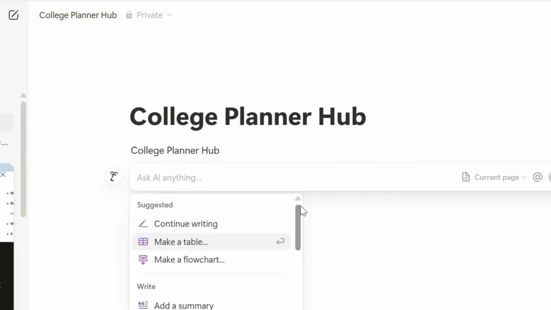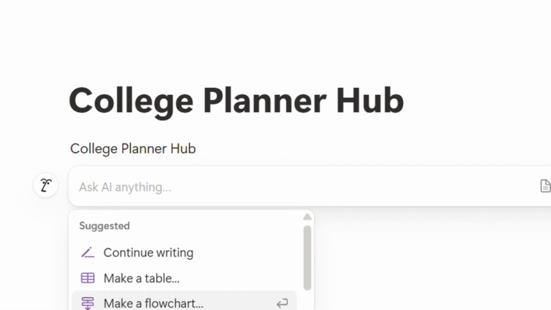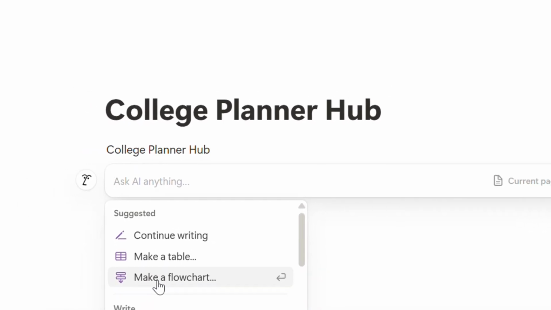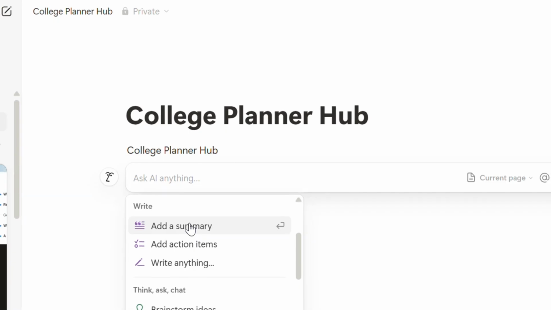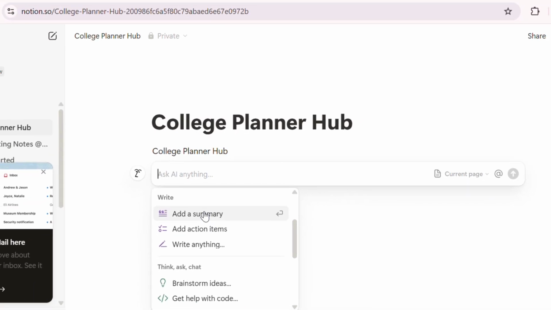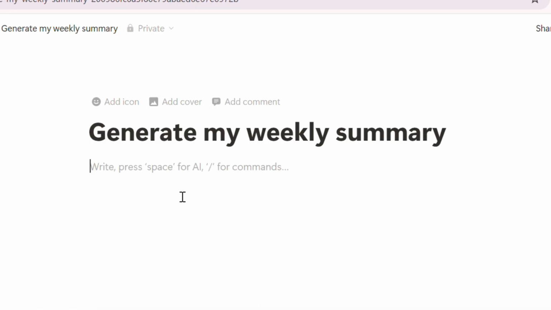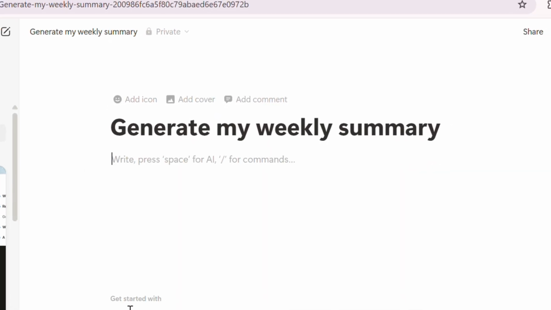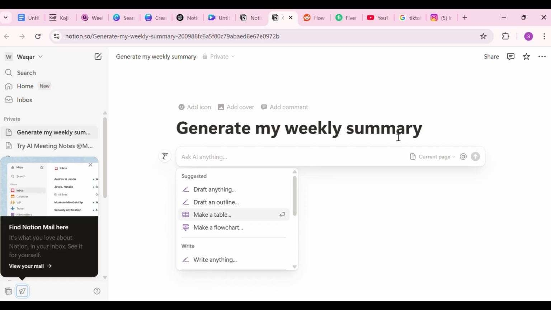Now let's talk about AI features. Notion AI allows you to automate parts of the workflow. You can use it to generate summaries, write weekly reflections, or clean up notes. Build these into your template. For example, create a section that says, generate my weekly summary, and guide users on how to activate Notion AI to do it. You don't need to know code. Just include the prompt they can use. Explain it in your onboarding page.